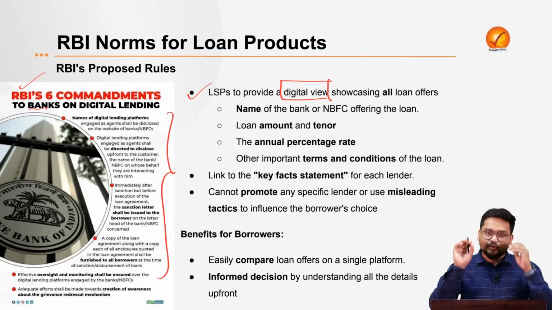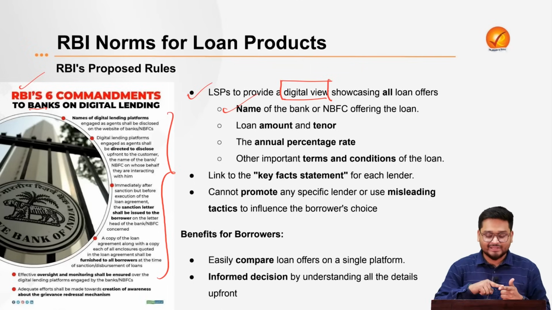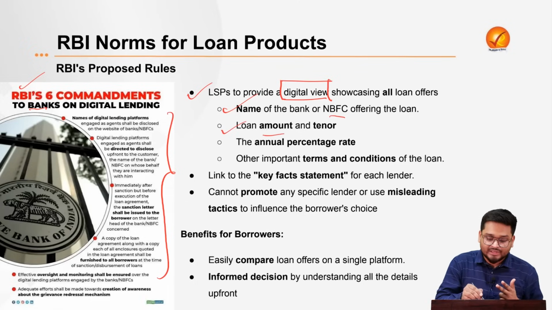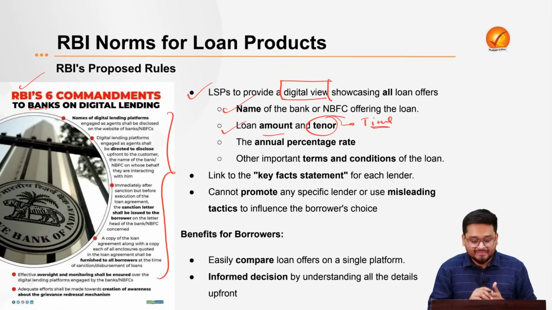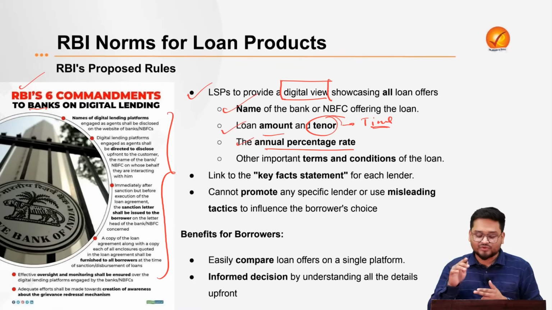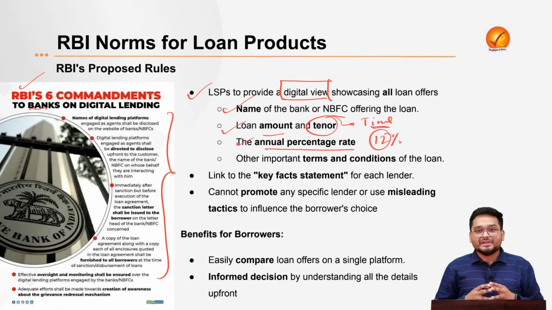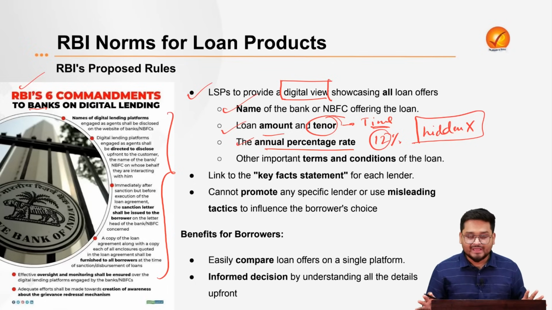That means the borrowers must easily know the name of the bank or the NBFC from which they are taking loans. They must also know the loan amount and the total tenure, or the time period of the loan. They must have transparency on the annual percentage rate of interest. For example, if the annual percentage rate is around 12% of the total loan, this 12% must not have any hidden charges. There cannot be any hidden charges.